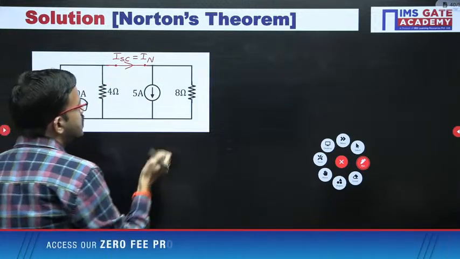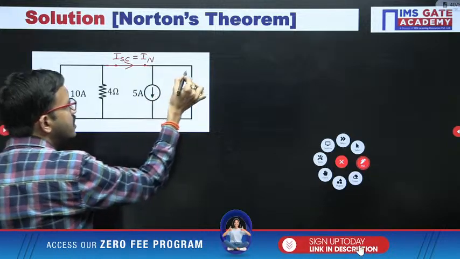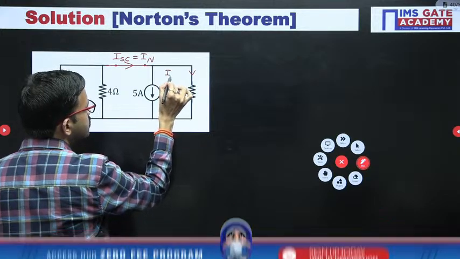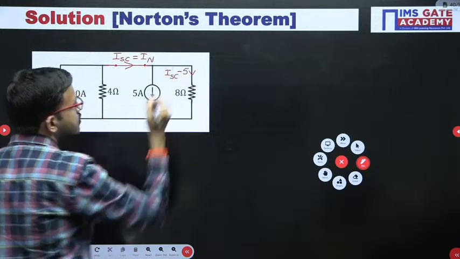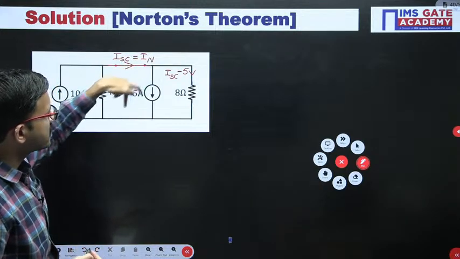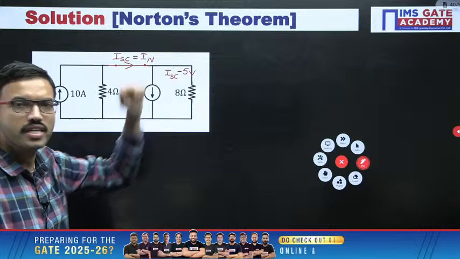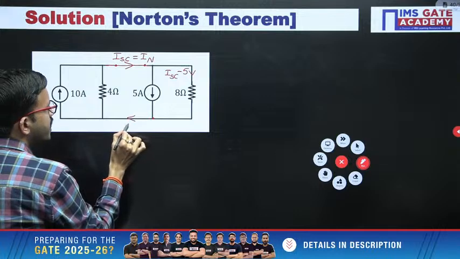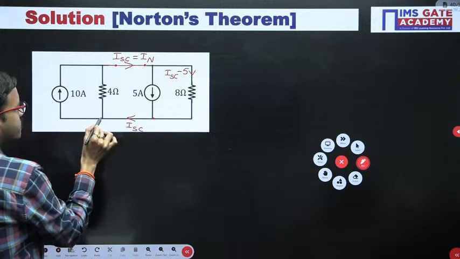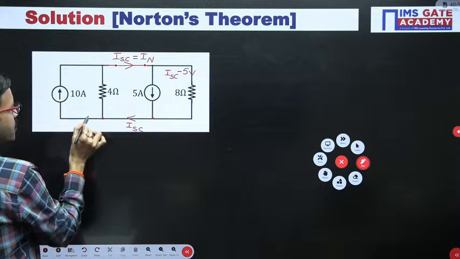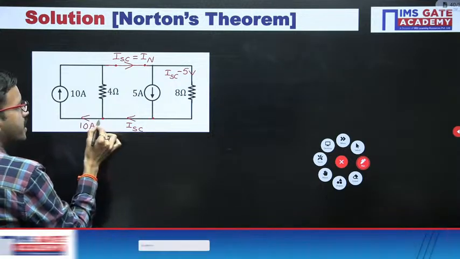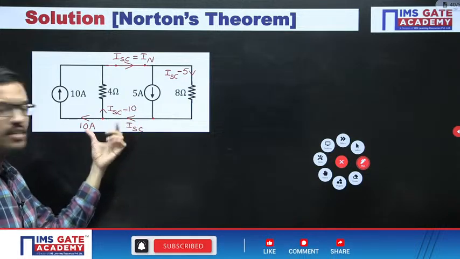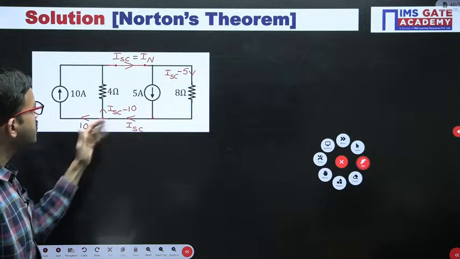Now just observe here. Here 5 ampere is leaving, so that means in this particular branch, ISC minus 5 is leaving. If you apply KCL here, minus 5 plus 5, both are getting cancelled. ISC is entering, ISC leaving, correct? Okay. Next, here if you apply KCL, once again, here resultant current ISC is going. Next, once again you can apply KCL here. Here 10 ampere is leaving. Here ISC is entering, so that means the resultant current is ISC minus 10. You can apply KCL here, plus 10 minus 10, both are getting cancelled. ISC is entering, ISC leaving, that's all.